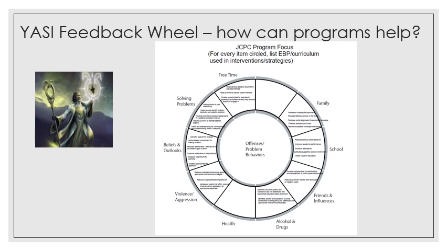One of the things we practiced with last fall when we were learning more about the YASI was the feedback wheel. Court counselors who have interviewed the child and family would provide a feedback wheel in their own handwriting that might have the actual offense that caused the juvenile to be involved with the court in the first place listed in the center. And there may be 2 to 3 of the areas around the wheel that become focused with the intent in the service plan of addressing those areas to reduce recidivism and to improve outcomes for the juvenile and family.